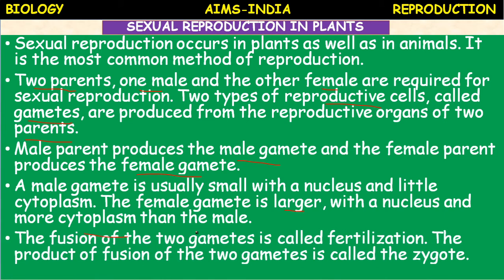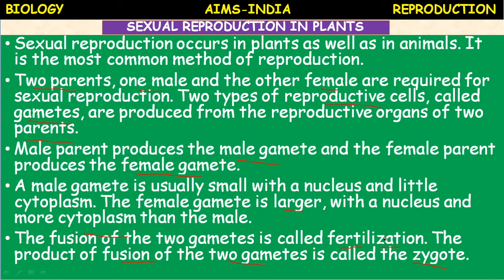The fusion of these two gametes is called fertilization. Okay, the formation of gametes and fusion of gametes. Fusion of gametes is called fertilization. The product of fusion of two gametes, male and female, is called zygote. Zygote is the product of fertilization.